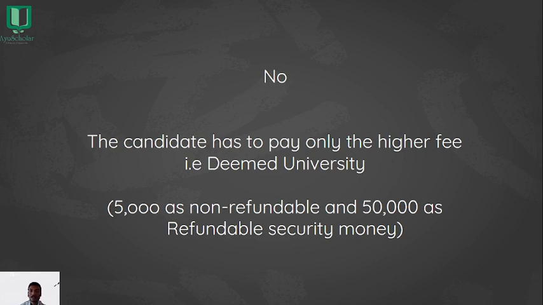Take an example, if the candidate is applying for All India Quota Government as well as Government Aided etc. as well as deemed university, the candidate has to pay 50,000 refundable plus 5,000 non-refundable. It becomes 55,000 as deemed university has the higher fee. So like this the candidate has to pay the higher fee.